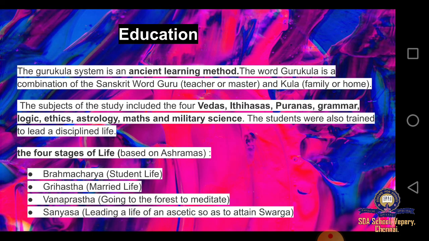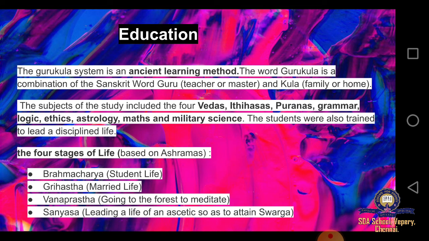Then we looked at their education system, that is the Gurukula system, which was the ancient method where they had a guru and the students. The students learned from the gurus and lived with them, and they saw each and every way of their living and learned from it.